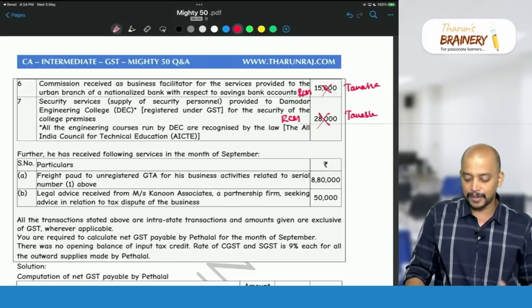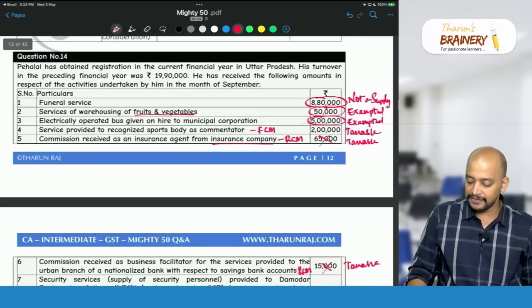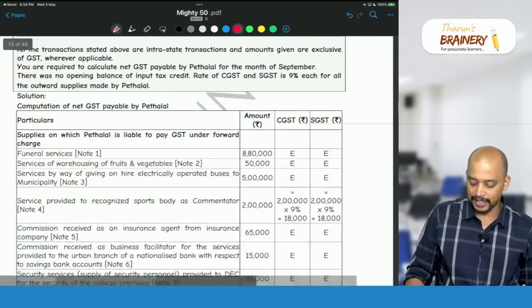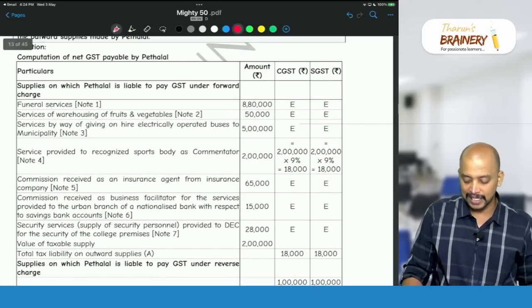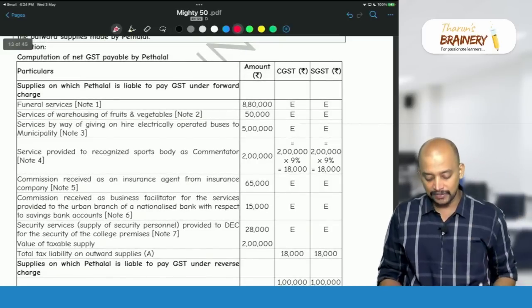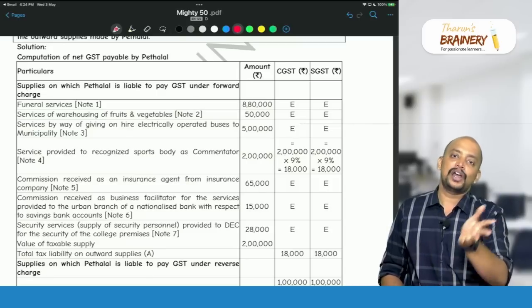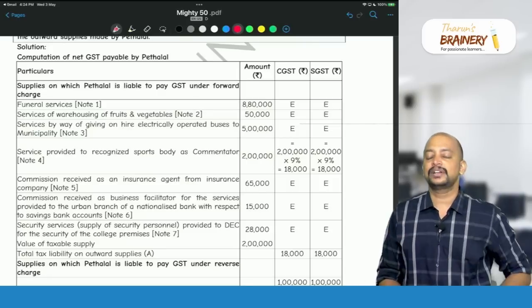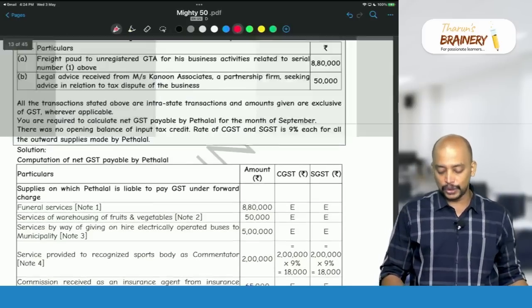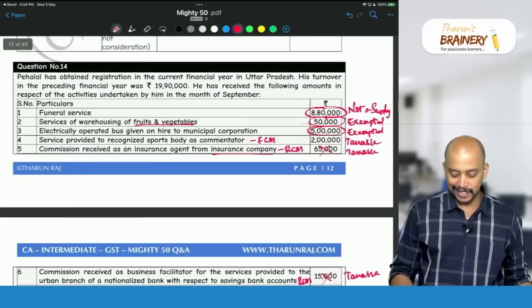So far 7 points, if you see, only one will be taxable in their hands, that is 2 lakhs. Remaining ones will not be taxable in their hands. Either it is exempted, or it is not a supply, or it is covered under RCM, taxable in some other person's hands. Only the 2 lakhs, so 2 lakhs into 9% and 9%.